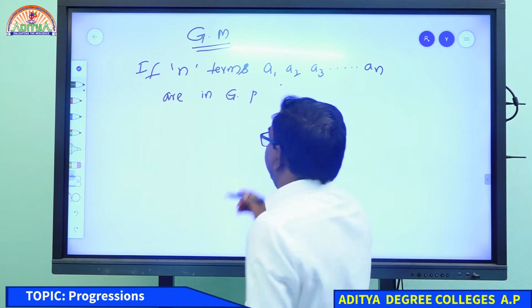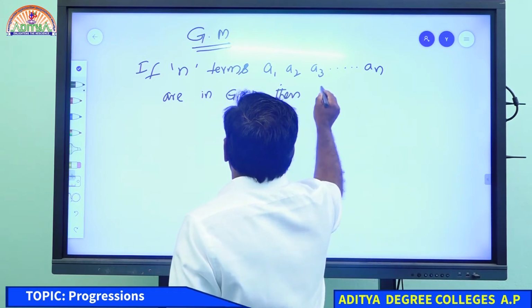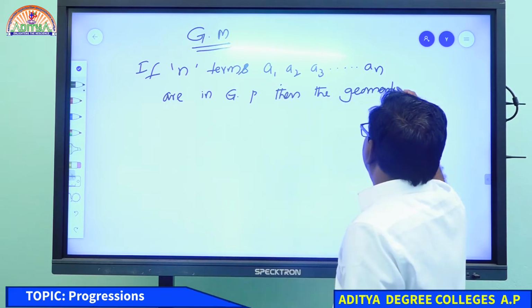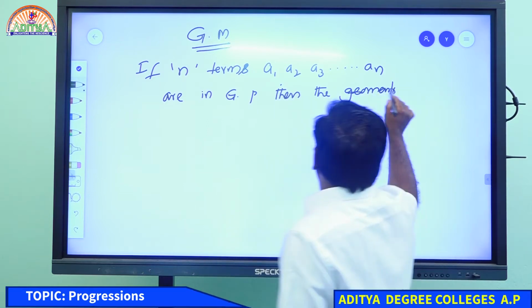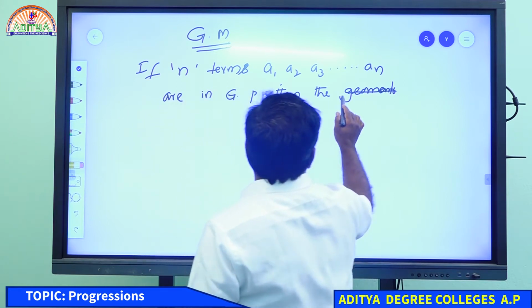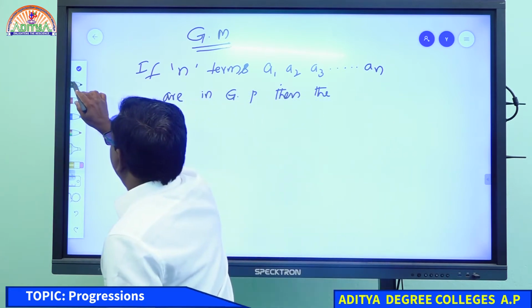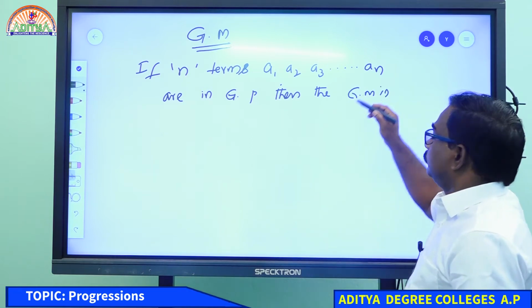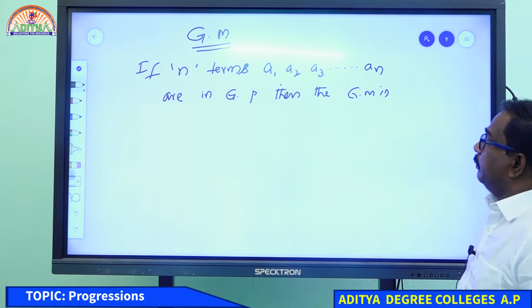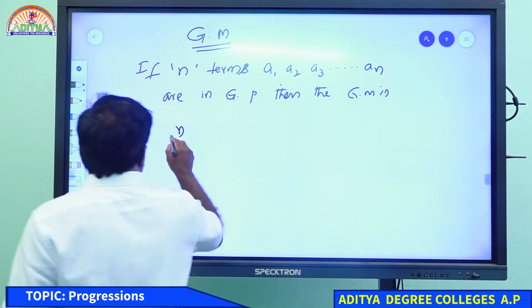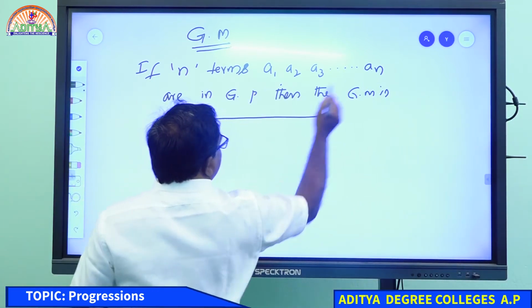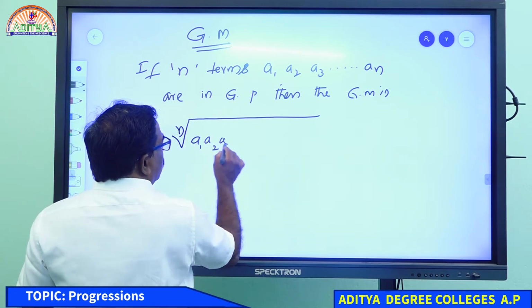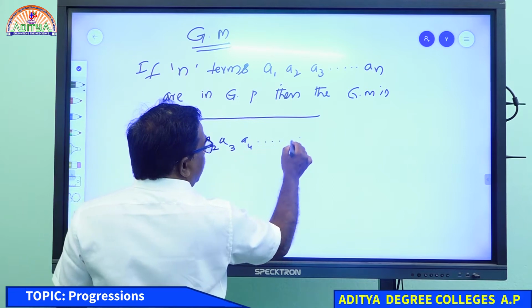The geometric mean is the nth root of the product of all these terms, A1 into A2 into A3 into A4 and so on up to An.